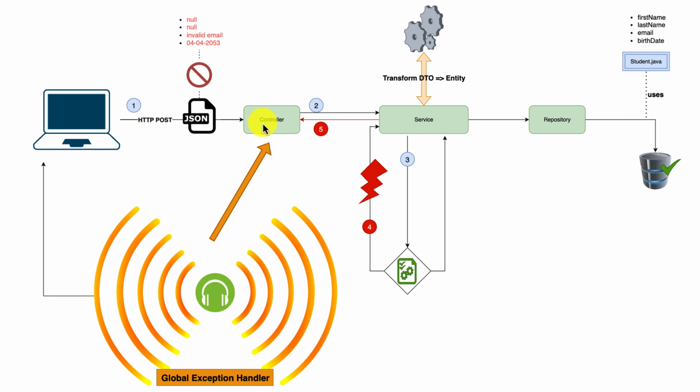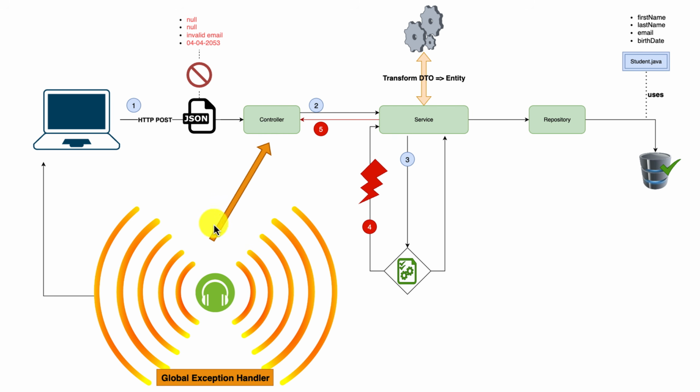So for example, if I want to handle all the null pointer exceptions that may occur within my application controllers, they will be handled. But if I don't handle the entity not found exception within my global exception handler or my local exception handler, I mean the one at the controller level, it will not be caught and it will not be handled. So it will be thrown as a classic one, to the log or to the console, or it will be sent back to the user.